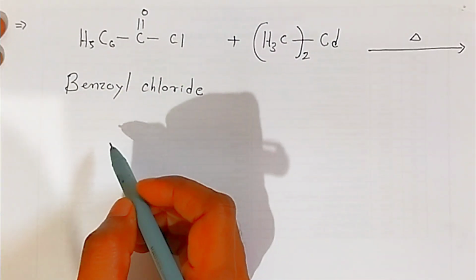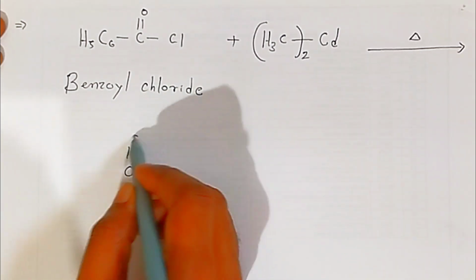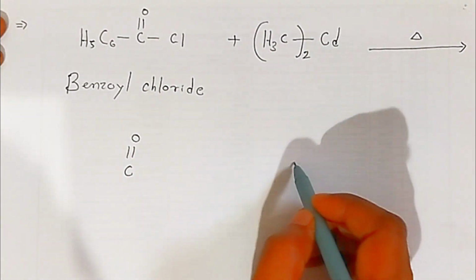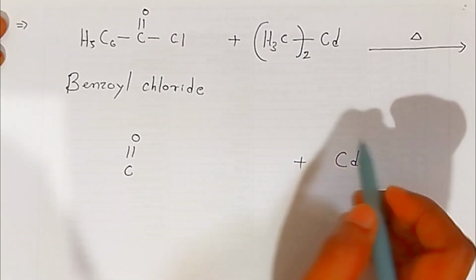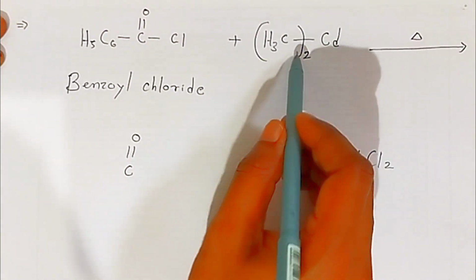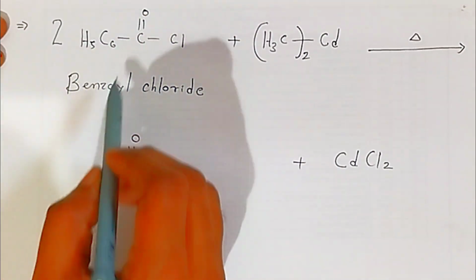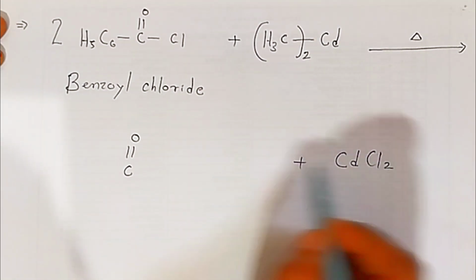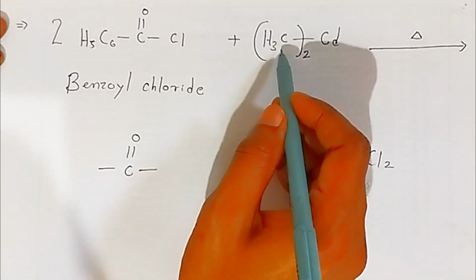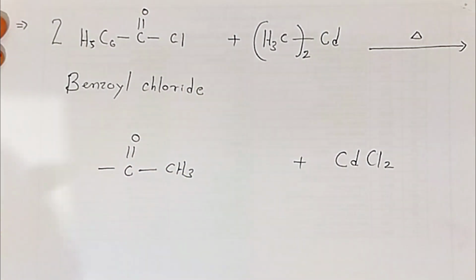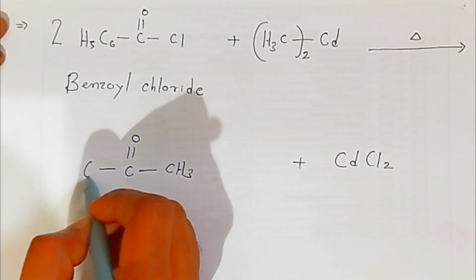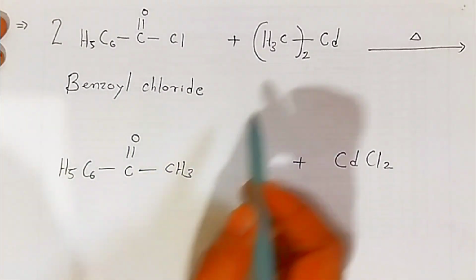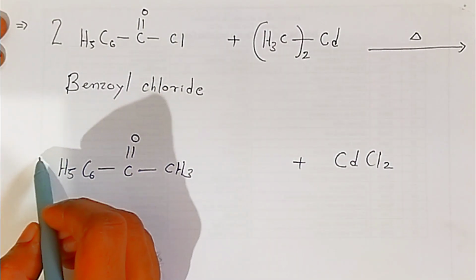There is a formation of this carbonyl group, students. This chlorine now reacts with cadmium and it will give you cadmium dichloride. Okay, students, because there is 2 methyl groups, so you have to make it twice. So 2 molecule of benzoyl chloride react with 1 molecule of dimethyl cadmium and give you cadmium chloride, and this methyl will attach like this, and your C6H5 will be as it is. Since there is 2 methyl group, so you have to make it twice.